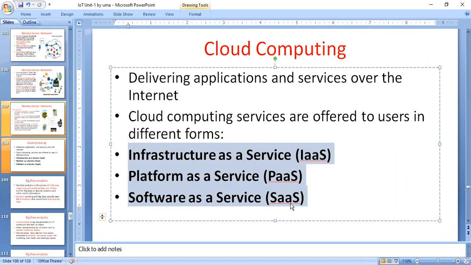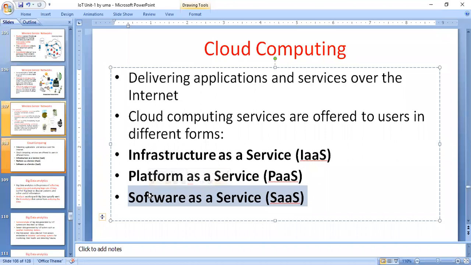In software as a service, the user maintains only the data. The best example for software as a service is Gmail. Gmail provides software as a service. The user enters into the Gmail account and maintains his own data. It is the data only.